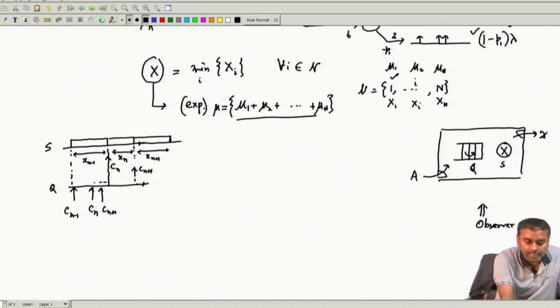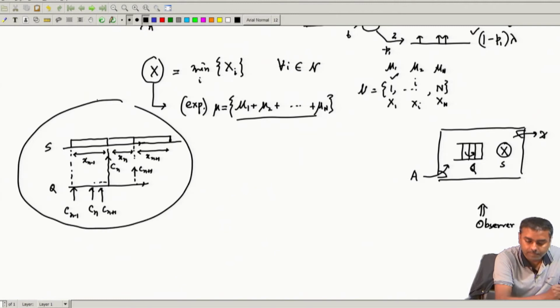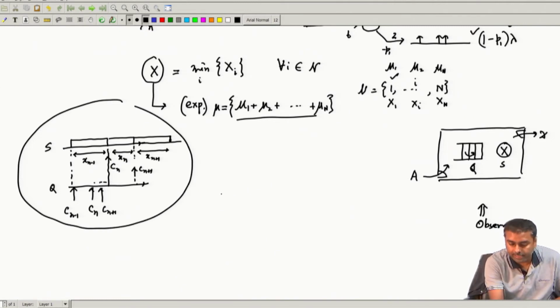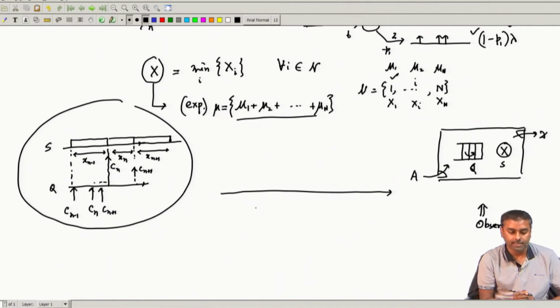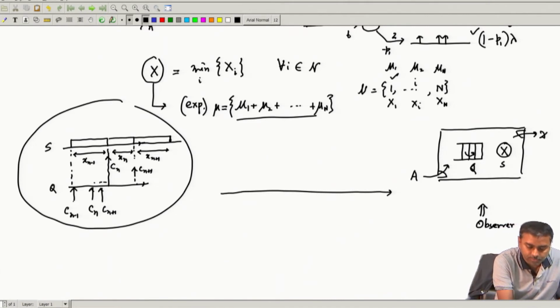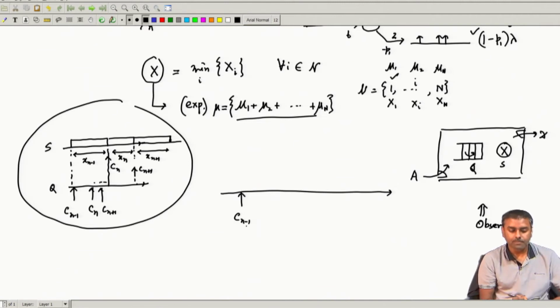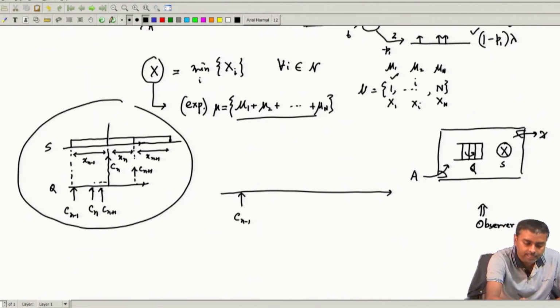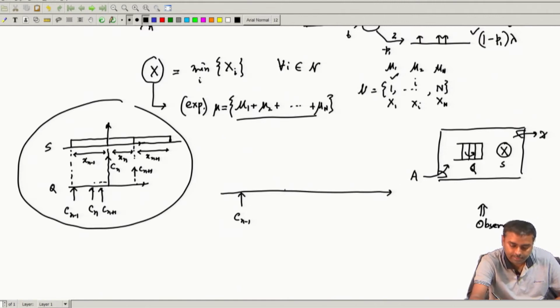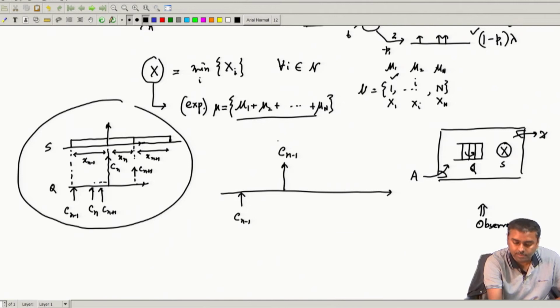So, if I summarize this whole thing from the perspective of arrival and departure, I will put arrival in the bottom half and departure in the top half. So, this is one arrival. Let us call that C n minus 1. When C n minus 1 is departing, that is happening over here. So, this is the departure of C n minus 1, which I can call D, and this is the arrival.